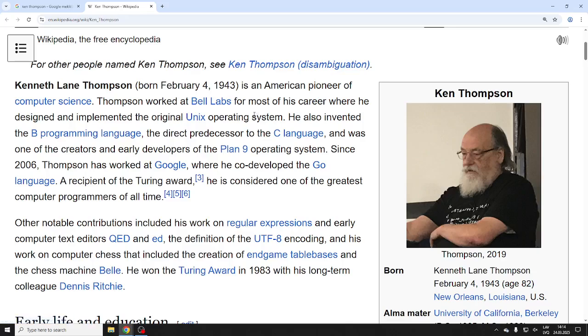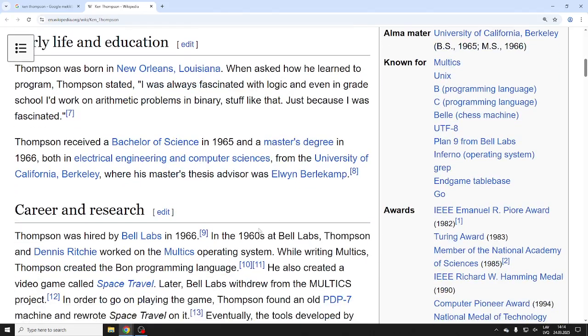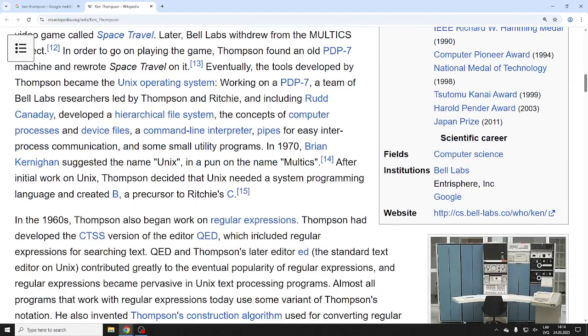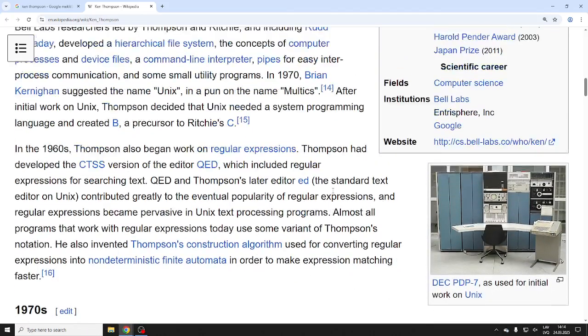He actually invented the B language, right? Not C, but B. He was also one of the main developers of the original Unix. This means late 60s, right? This is used in Linux, of course, these days, but the Unix paradigms and approaches originated with him, basically. Of course, not only him, but also Dennis Ritchie and some other important developers, right? So that's where he started working on Unix.